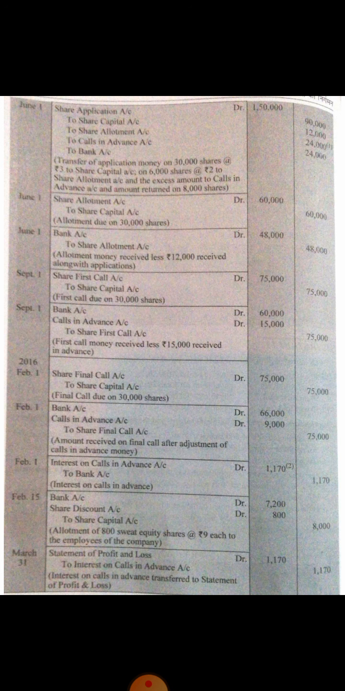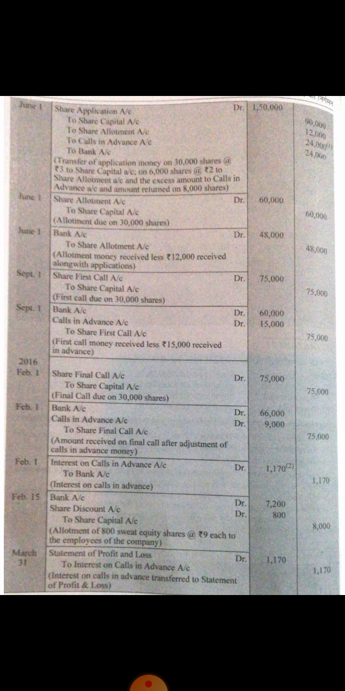Now the shareholder will not pay it again. It means we have assumed that this money was due and it was already paid by the shareholder at the time of application money. So out of 60,000 we will deduct 12,000. Remaining 48,000 is to be paid by the shareholder. So this receipt of allotment money entry is to be done with an amount of rupees 48,000.